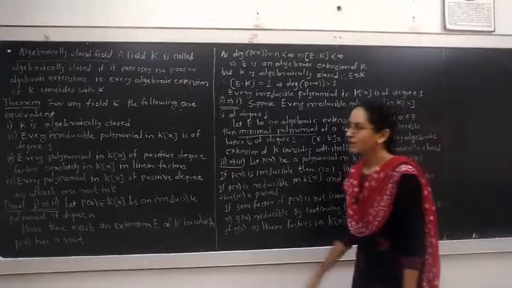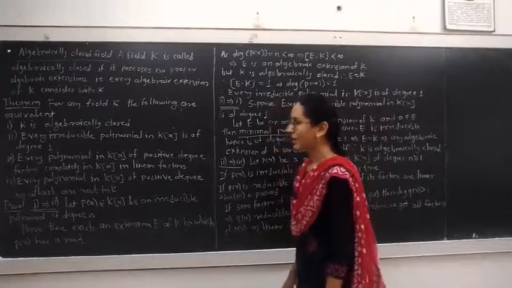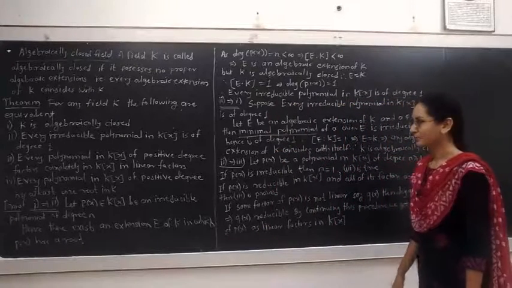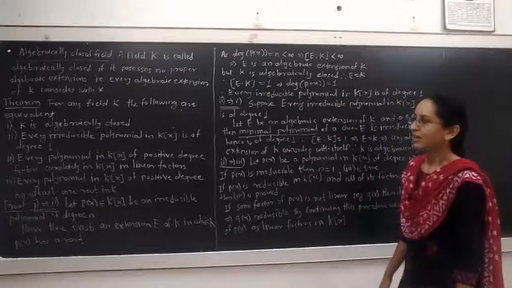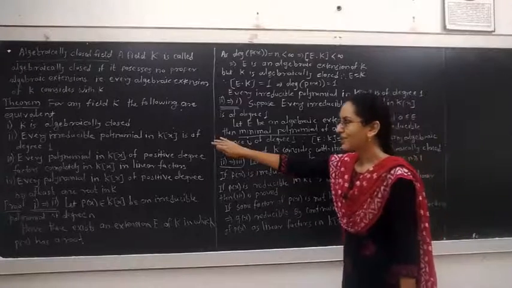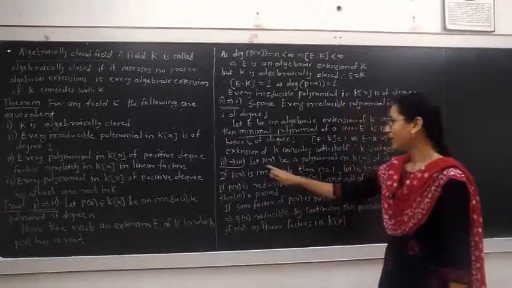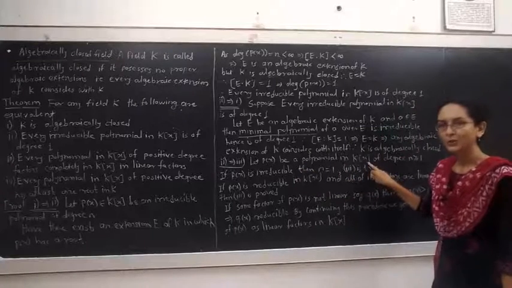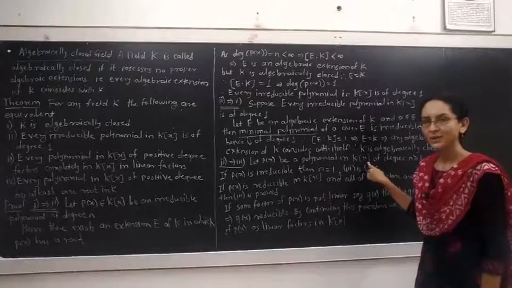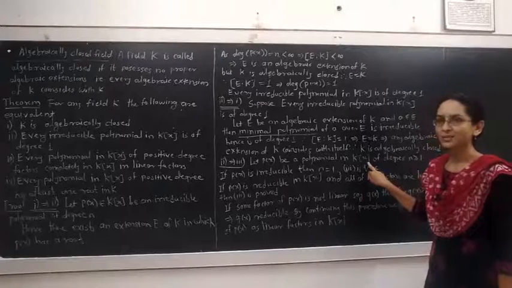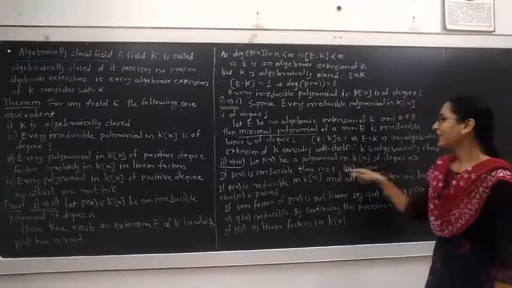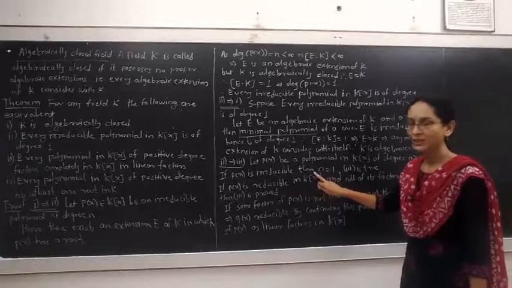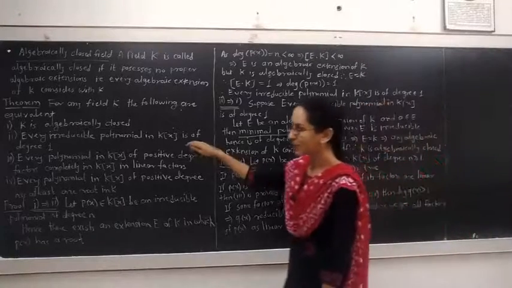Now we prove second implies third. Every irreducible polynomial in K[x] is of degree 1. Consider that every irreducible polynomial in K[x] is of degree 1. Let P(x) be a polynomial in K[x], then we will have two cases. Either P(x) is reducible or P(x) is irreducible. If P(x) is irreducible, then by assumption, we are assuming that the second point is true.